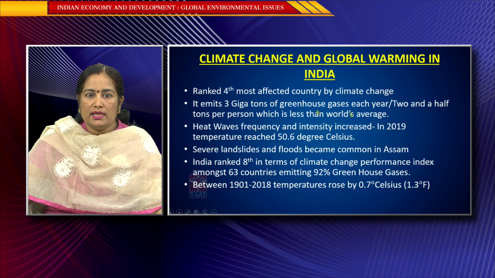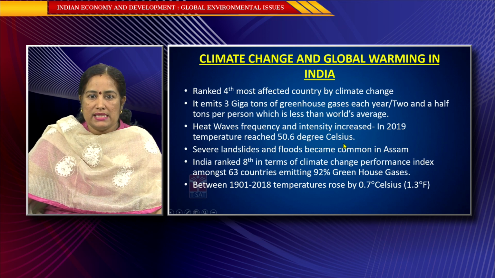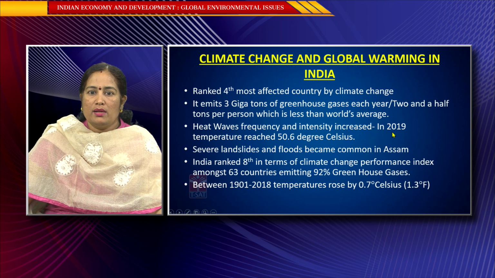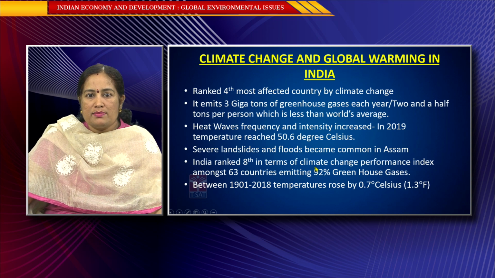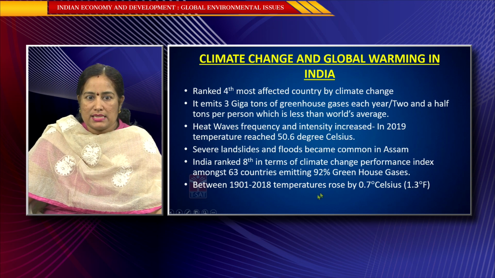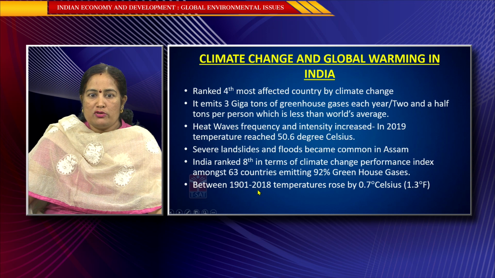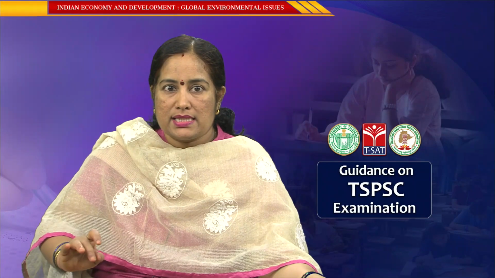In 2019, if you see the temperature, it reached 50.6 degrees Celsius. 2019 has been the hottest year in the previous decade, that is from 2010 to 2020. Severe landslides and floods have become common in Assam, and India ranked 8th in terms of the climate change performance index among 63 countries, emitting 92% of the greenhouse gases. Between 1901 and 2018, temperatures rose by 0.7 degrees Celsius.